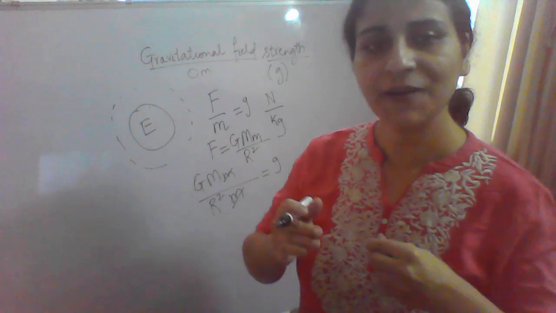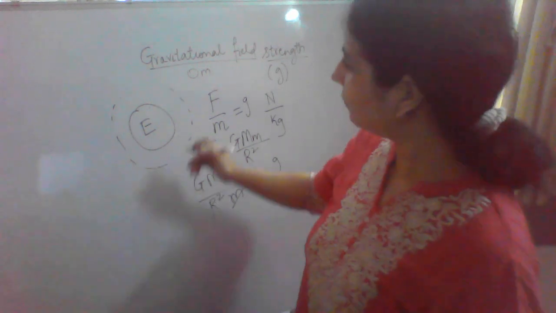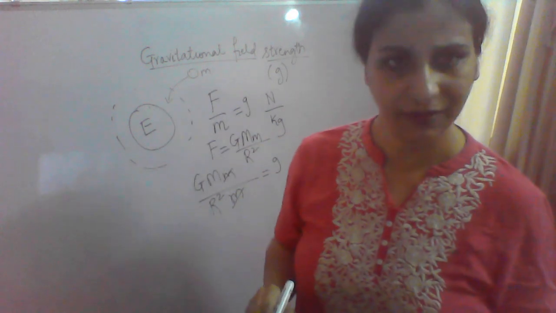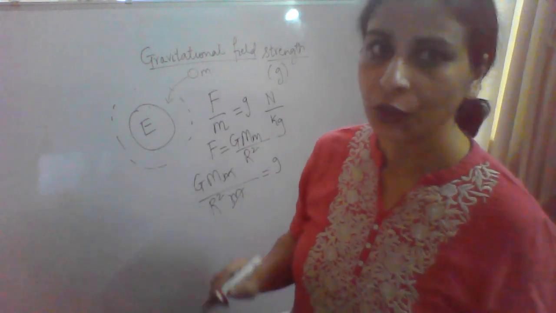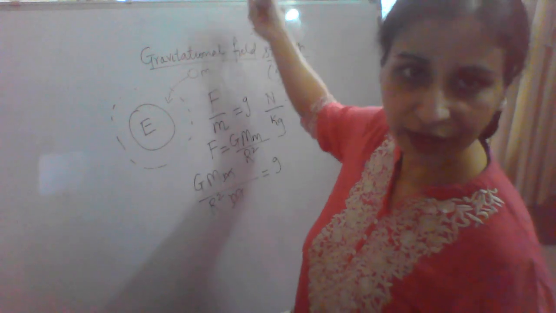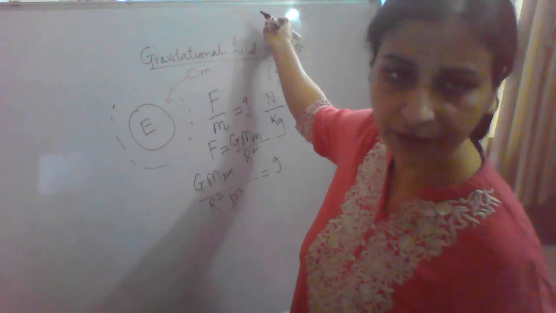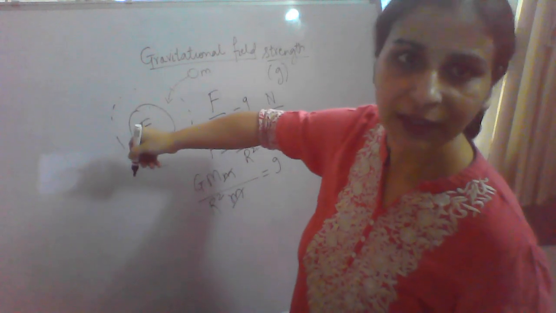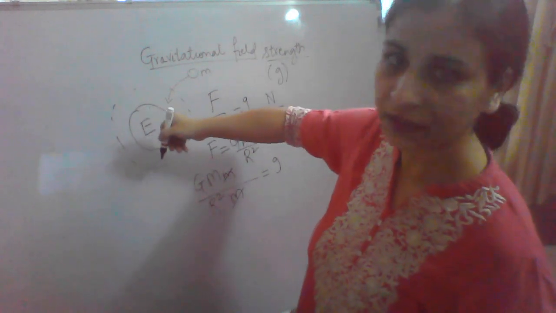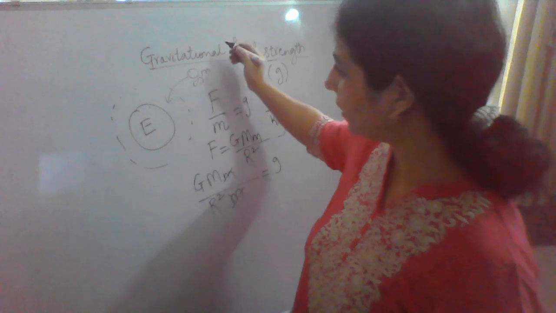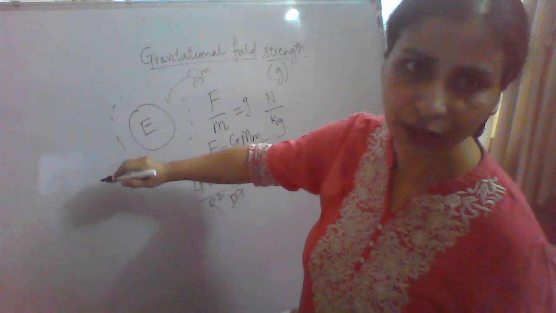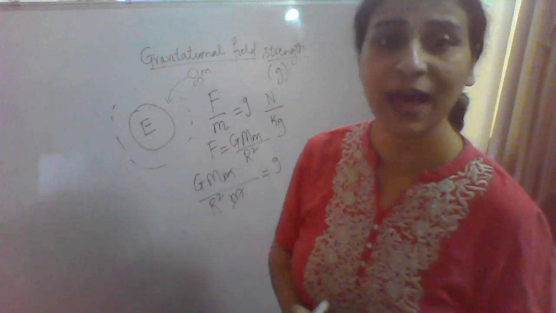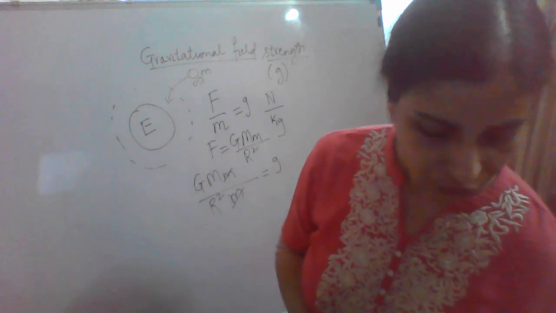Some work is to be done if we want to bring it into this gravitational field. The work done to bring a mass from very far off distance to within the field, to a known point which has gravitational field, is known as gravitational potential.